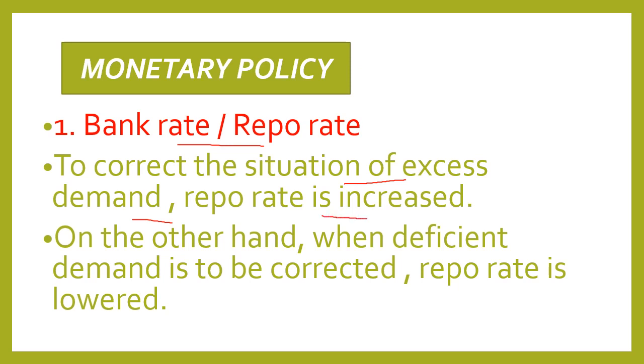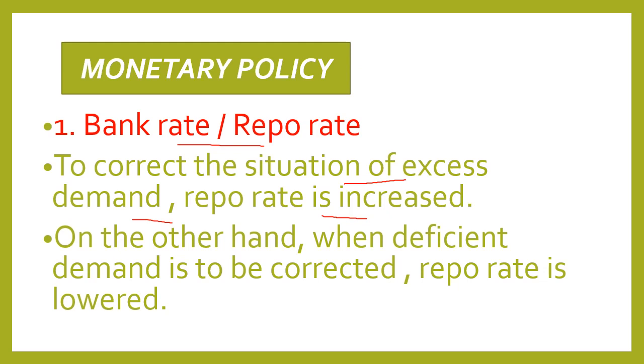Now by increasing the repo rate and bank rate, what happens? The rate at which commercial bank is borrowing from central bank is increased. Now to cover up that, what will commercial bank do? Commercial bank will increase the lending rates to the borrowers, to the general public.